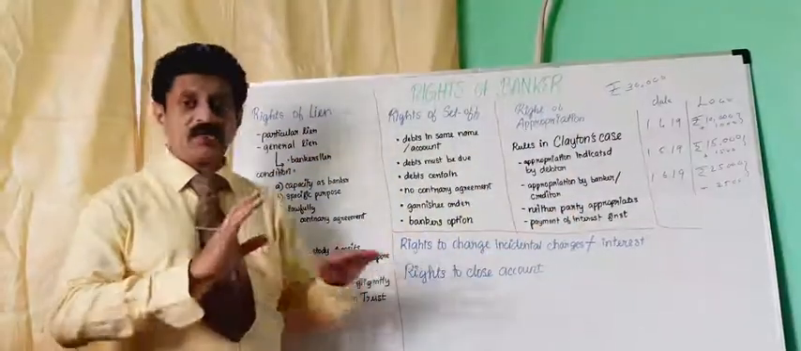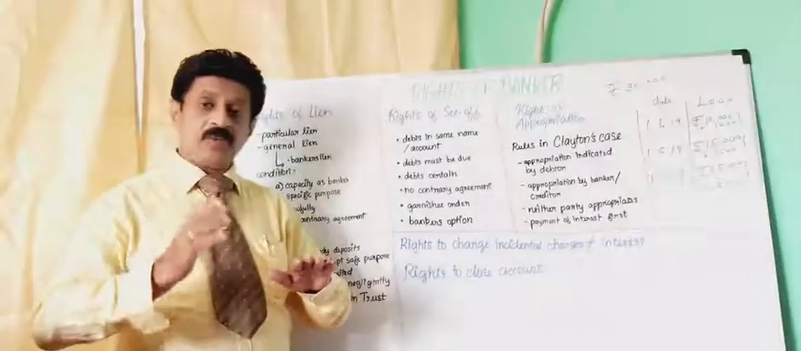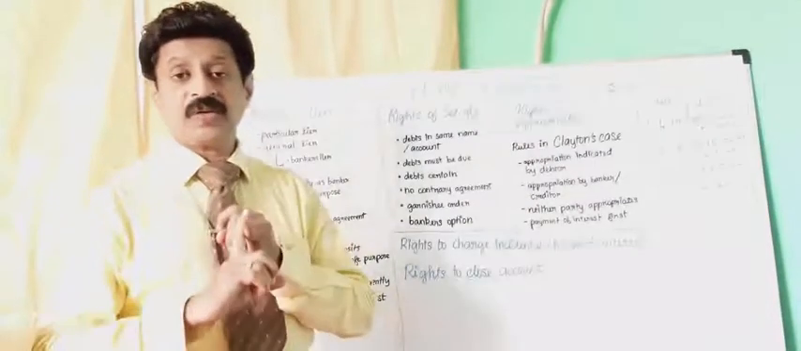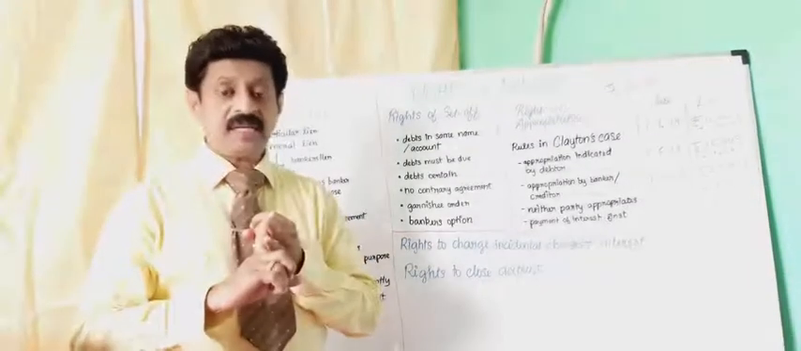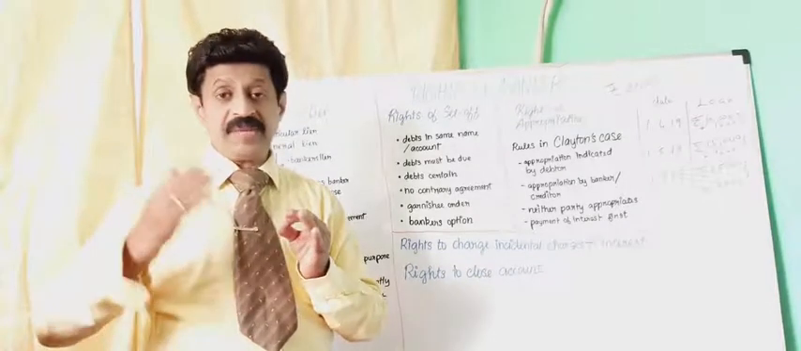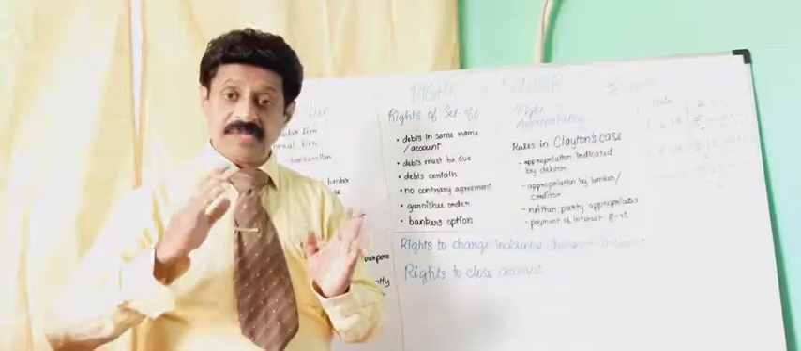Next one, right to charge incidental charges, meaning whatever charges happen can be added to the loan account. Last one, right to close the account. The banker has a right to close the account on the death of the customer. The second one, the person is a lunatic. The third one, the banker gets some information that the customer is doing some illegal business. In that case also, the banker can close the particular customer's account.